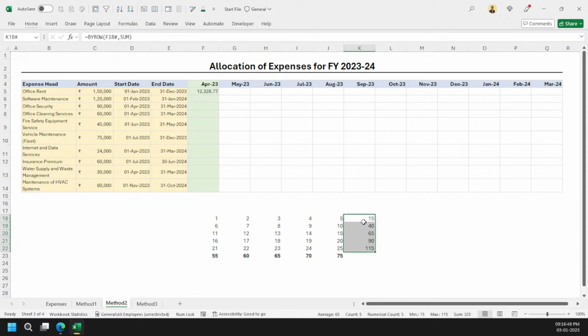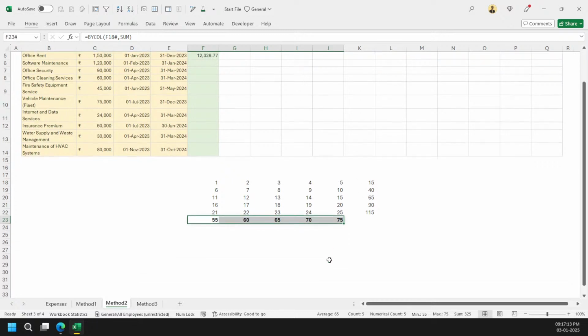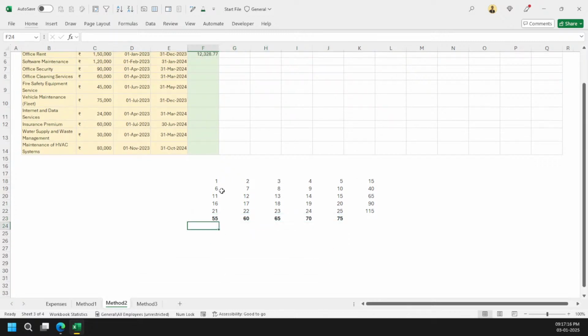But there is a problem again with Excel right now: it doesn't support nested arrays. That's a big hurdle when we are making the arrays spill two ways. Either you can spill the arrays this way or you can spill the arrays this way, but not both ways. Let me tell you what I mean. This is not the best example, but let me see how we can do that.